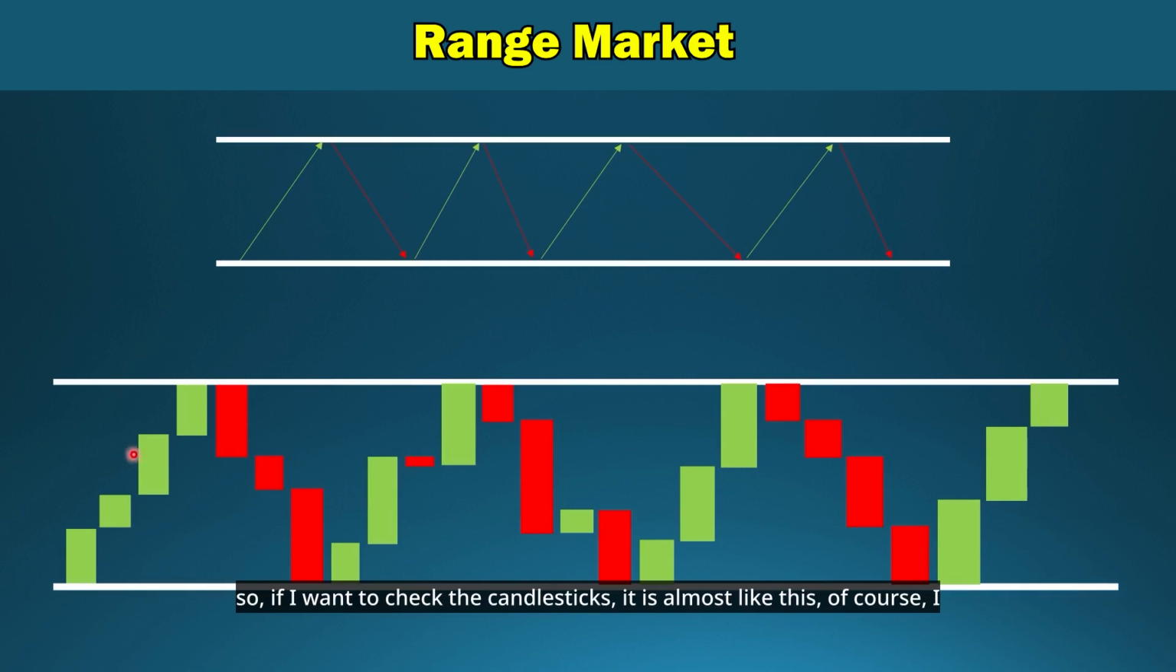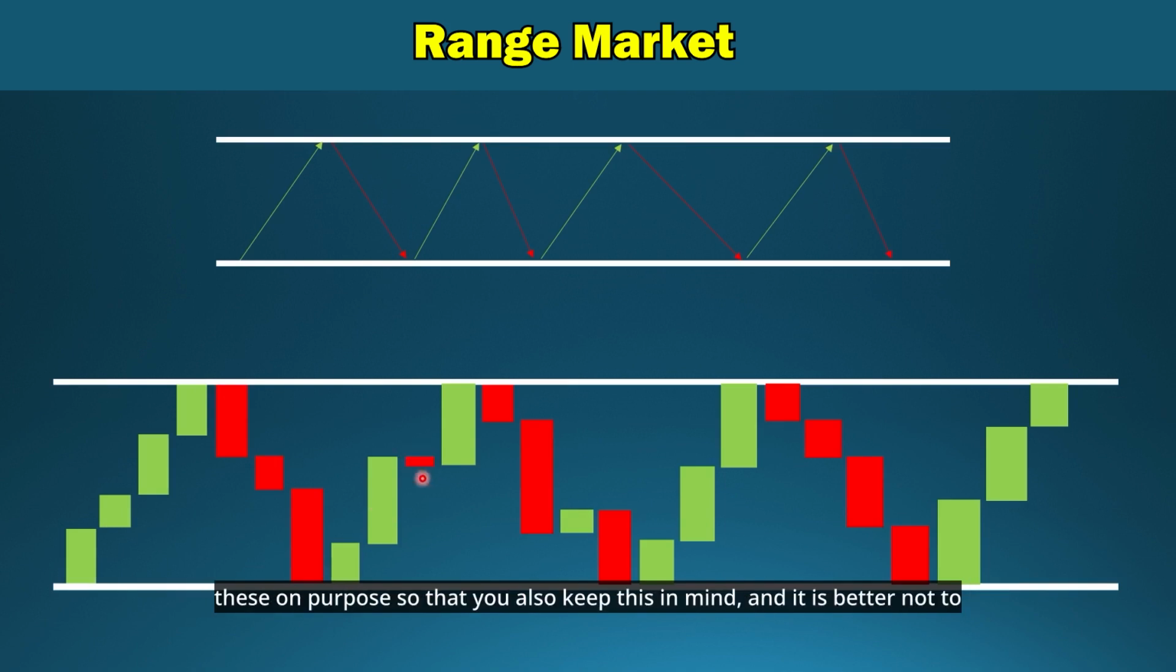so if I want to check the candlesticks, it is almost like this, of course. I did not draw a shadow for any of the candles because for now I just want to explain the type of market. Here, if we consider a support line, the candlesticks will rise and reach the resistance line and the trend will change and become bearish and come down again to the same support line.